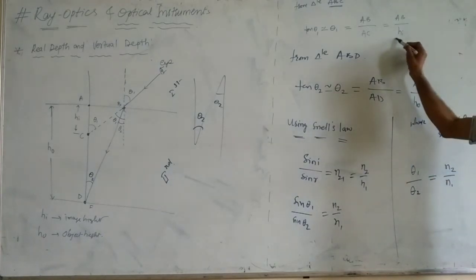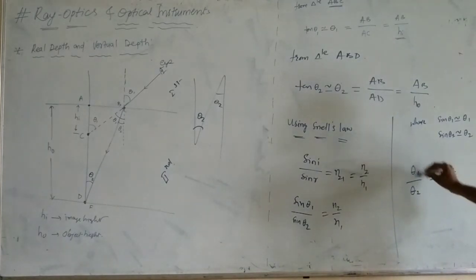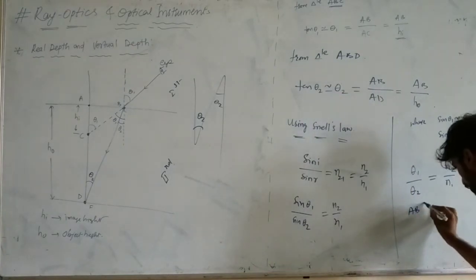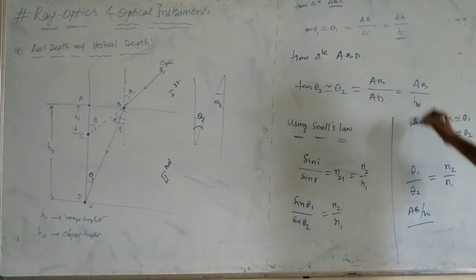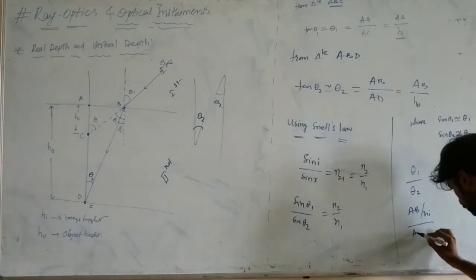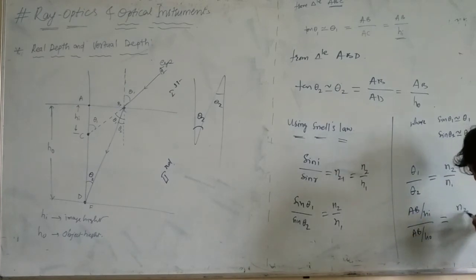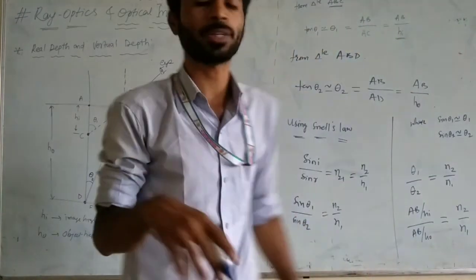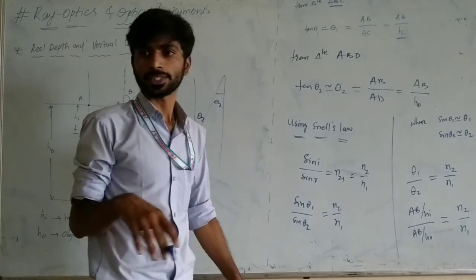Now substitute instead of theta 1, AB by HI, and theta 2, AB by HO. AB by HO is equal to n2 by n1. Now AB gets cancelled. What will remain? n2 by n1 is equal to HO by HI.